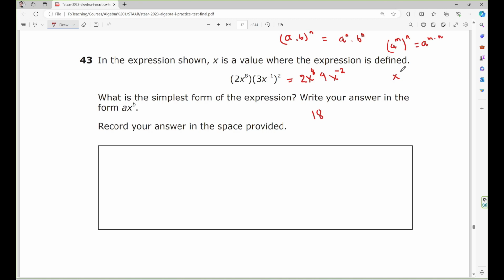The formula A to the M times A to the N equal A to the M plus N. So 8 plus negative 2 is power 6. Alright, so the final answer should be 18 times S to the power 6. So this is exactly this form right here. If you leave the answer like this, that's not the right answer. The final answer must be this.